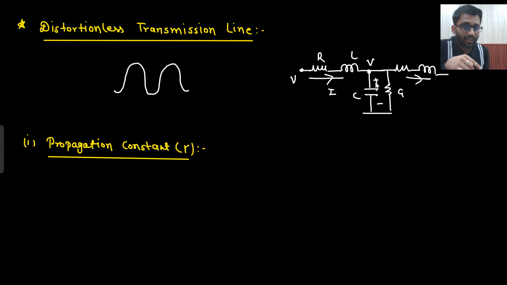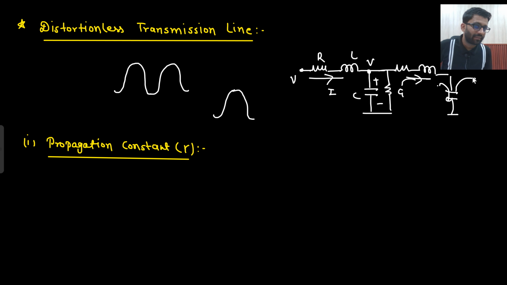So here what is happening? With respect to the capacitor, you see what is happening. First because of the current, the capacitor got charged. Now this voltage will charge the inductor. The voltage which has been developed across the capacitor will charge the other inductor. That means the capacitor is getting discharged now. Then this current will again charge the capacitor. Then again the capacitor will discharge into the current. Then again the capacitor will charge, then again it will discharge. So that's why the voltage wave goes like this.